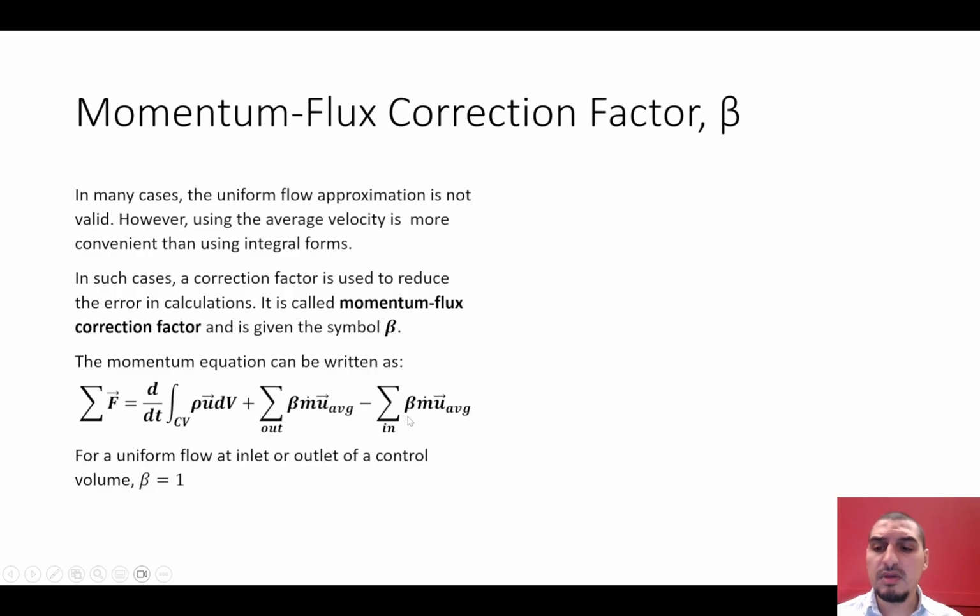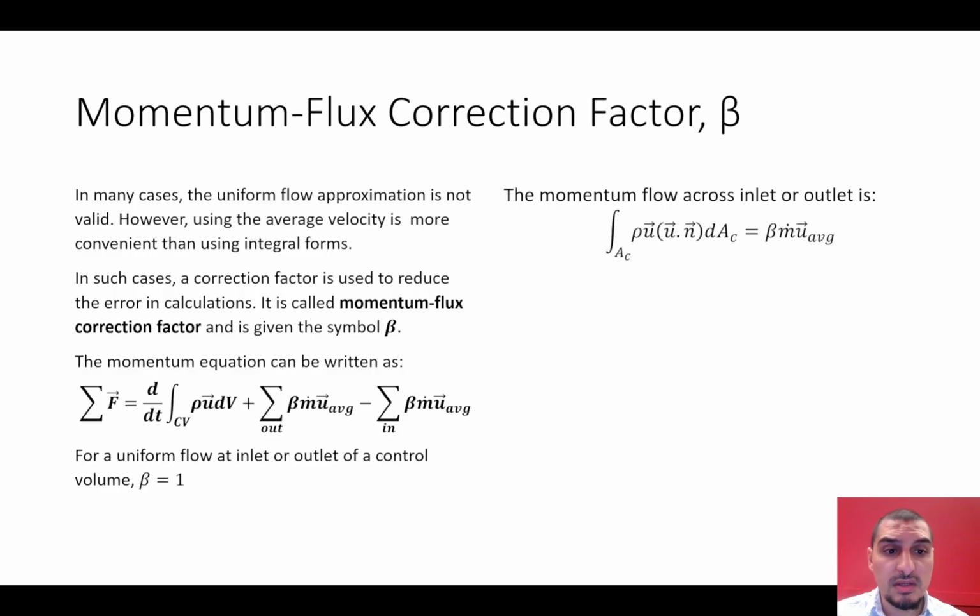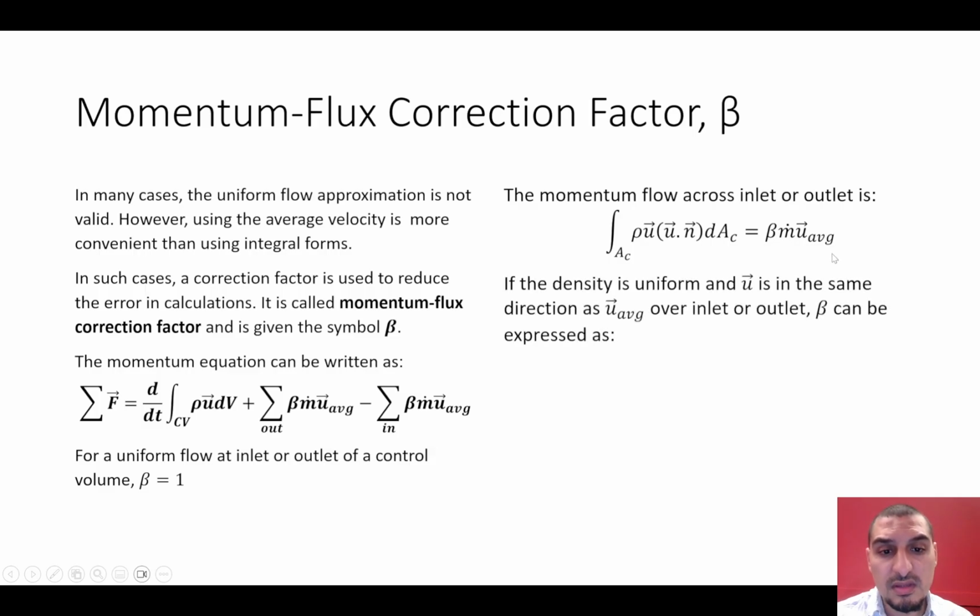If we have uniform flow, beta is equal to 1 because the actual and the average momentums are the same, and then this term, sigma beta m u average out minus sigma beta m u average in, is exactly the same thing. So it's another way of writing the equation.